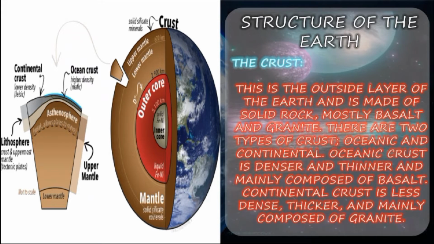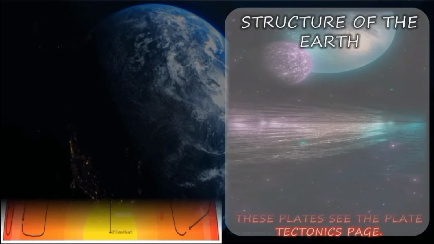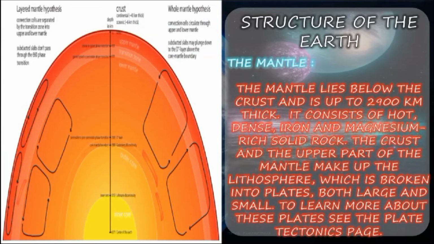Oceanic crust is denser and thinner and mainly composed of basalt. Continental crust is less dense, thicker, and mainly composed of granite. So this is all about the crust. Next, we shall move to the mantle. The mantle lies below the crust and is up to 2,900 km thick.